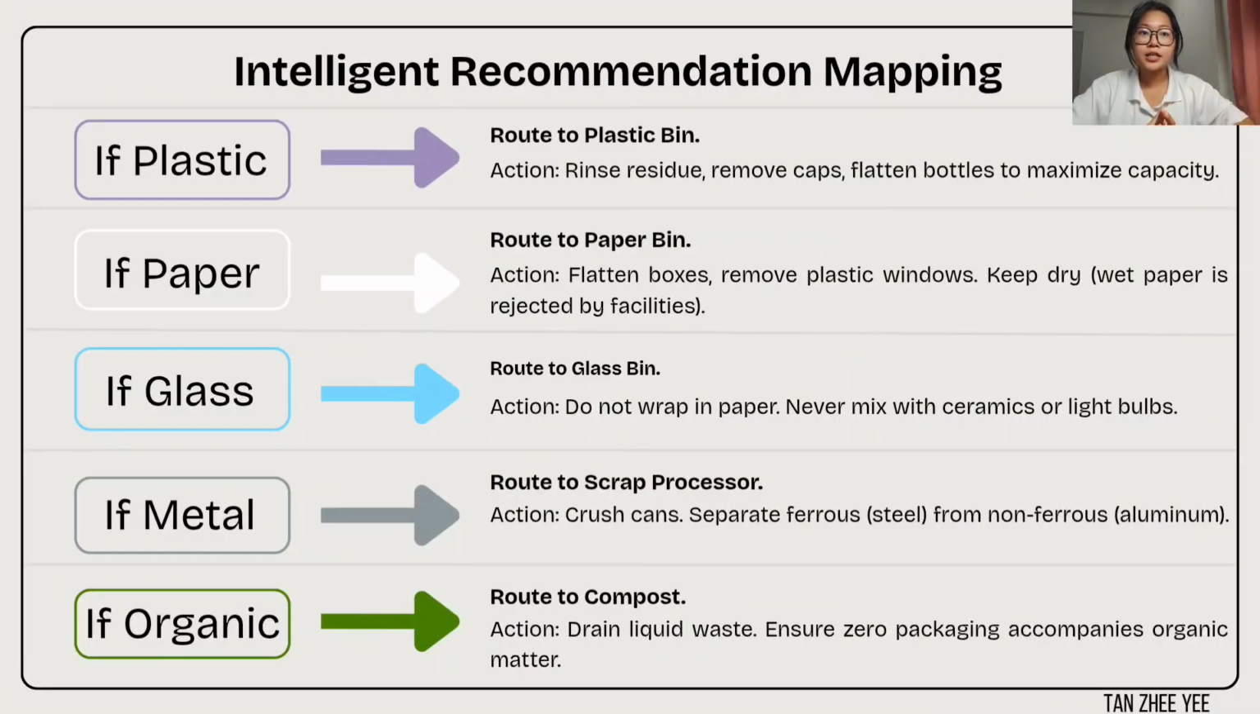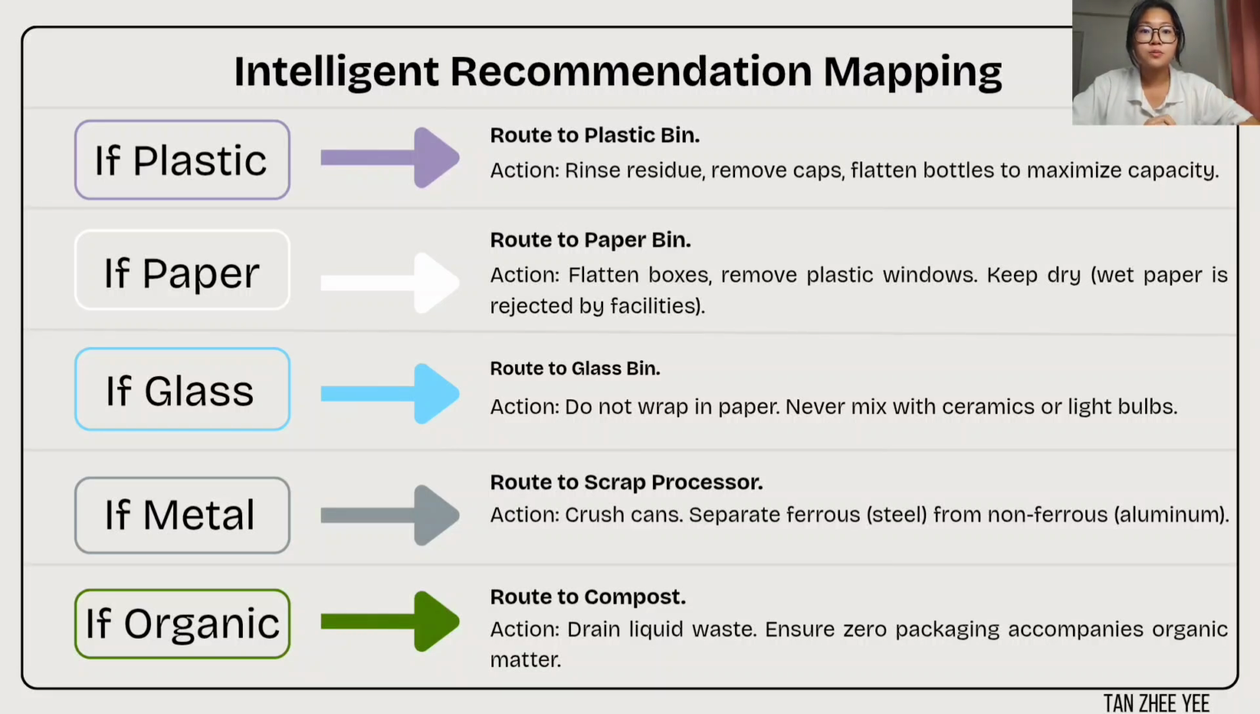Once an image passes that gate, it triggers a specific actionable recommendation. We call this our intelligent recommendation mapping, which bridges AI classification with direct user action. For plastic, route to the plastic bin, and instruct the user to rinse the container and flatten the bottle for safe placement. For paper, route to the paper bin, and advise keeping it dry and flattening cardboard boxes.